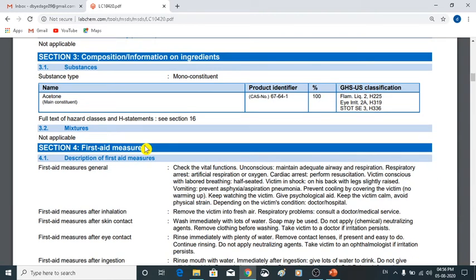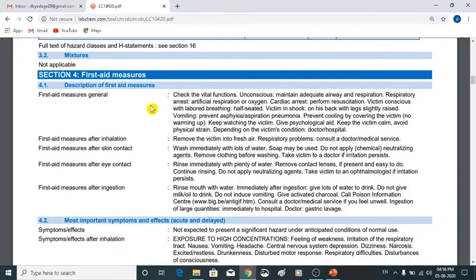Composition information on ingredients is also given here. First aid measures, what to do when we accidentally inhale it. Very simply, we know that when we inhale acetone, remove the victim to fresh air.